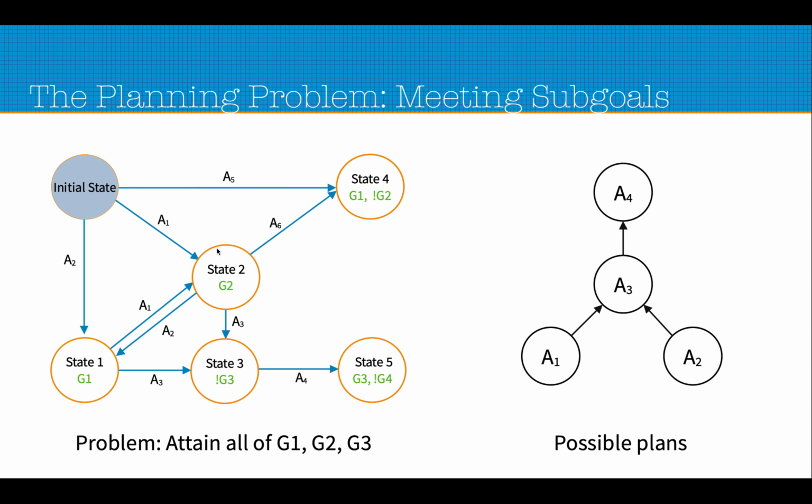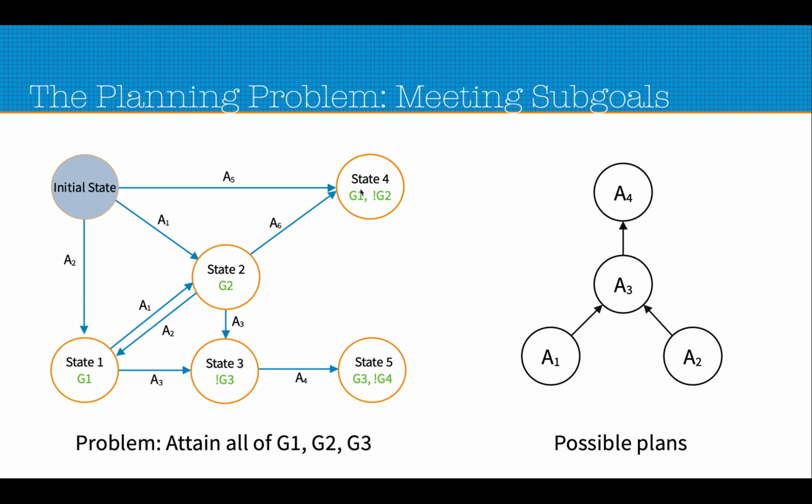So for example, state 2 here says that when the control reaches state 2, G2 is satisfied. That means G2 holds here. The predicate G2 is true here. Similarly, when the control reaches state 4, G1 holds here and G2 does not hold here. We do not mention other predicates, which may be G3 or G4, because we are saying that everything else other than G1 and G2 remains unchanged, and the effect of reaching this state by applying action A5 is that G1 will become true and G2 will become false. That is for sure.